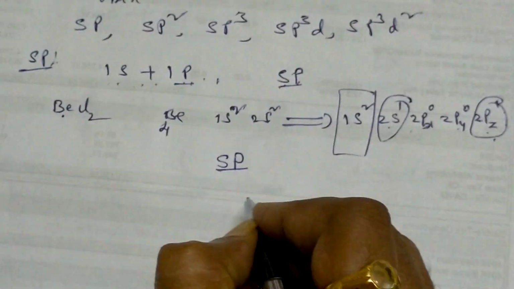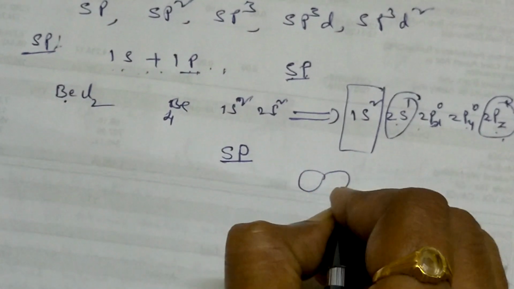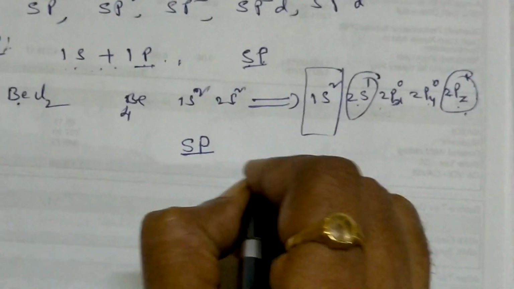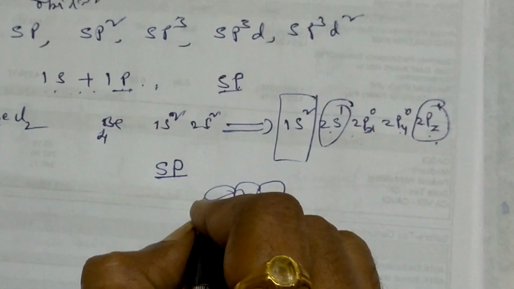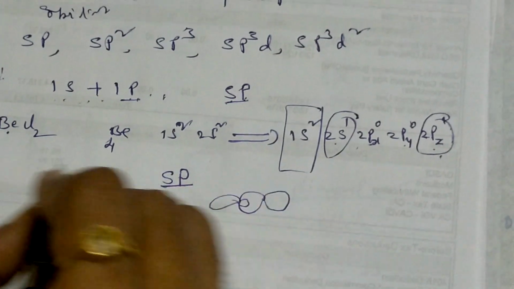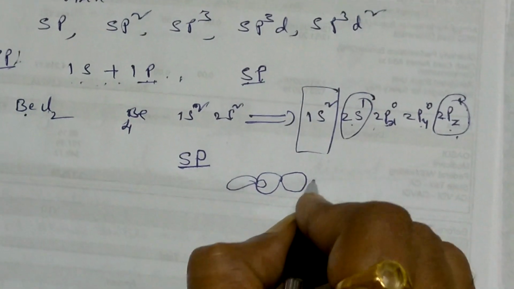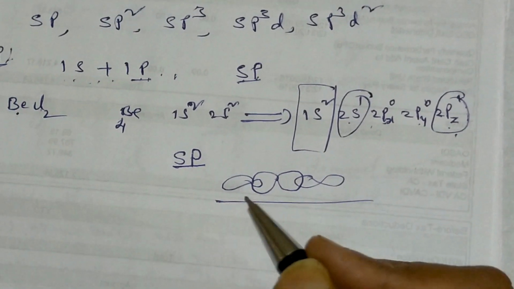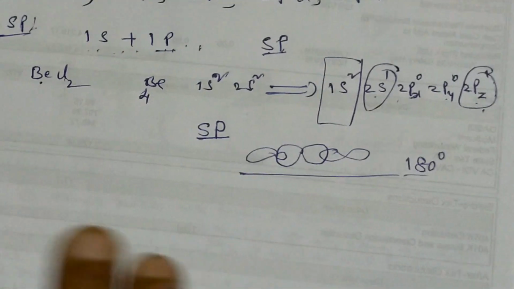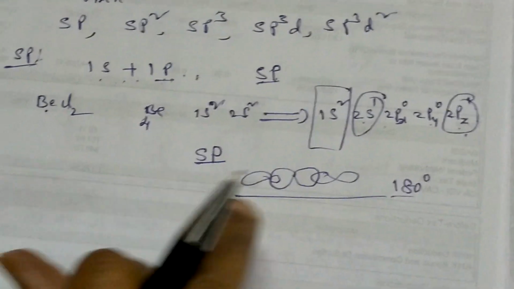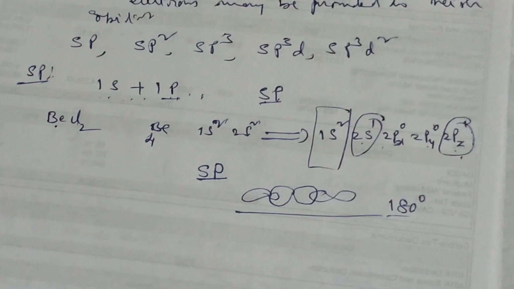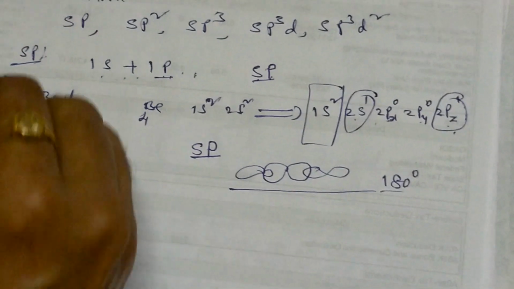This sp orbital of beryllium has 50% s and 50% p character, and forms a bond with the 3p orbital of each chlorine: 1 chlorine, 2 chlorine. It is a linear structure with a 180 degree angle. So this clearly explains why the shape is linear and why the angle is 180 in beryllium chloride, sp hybridization.